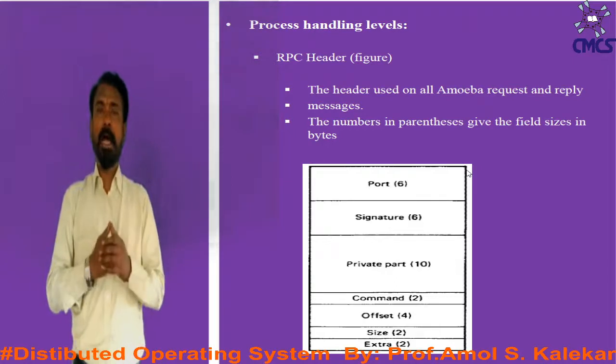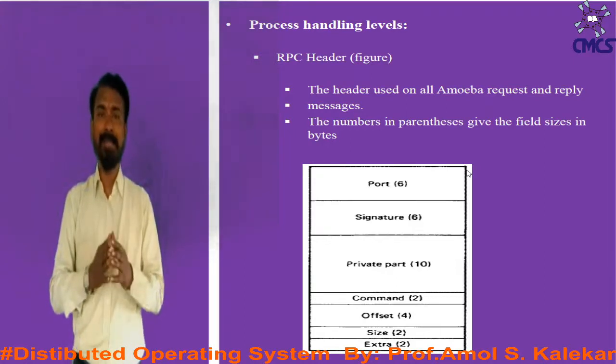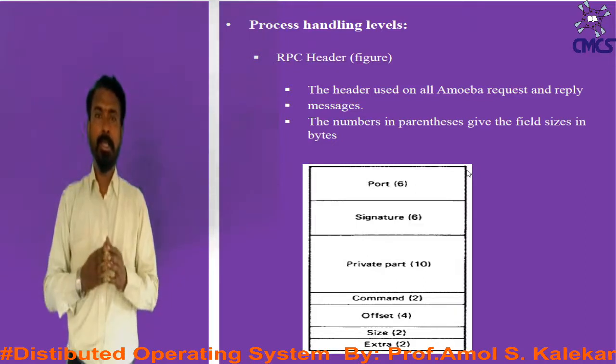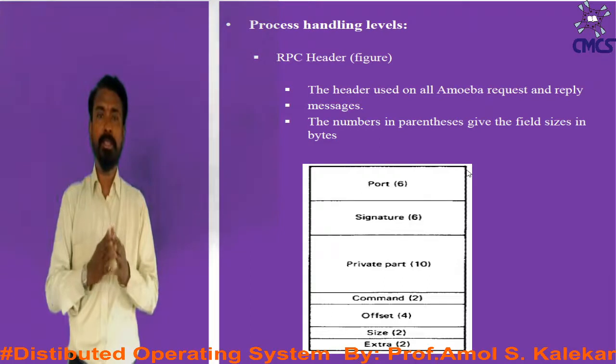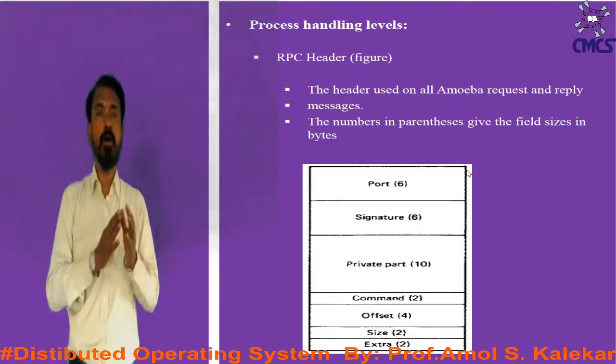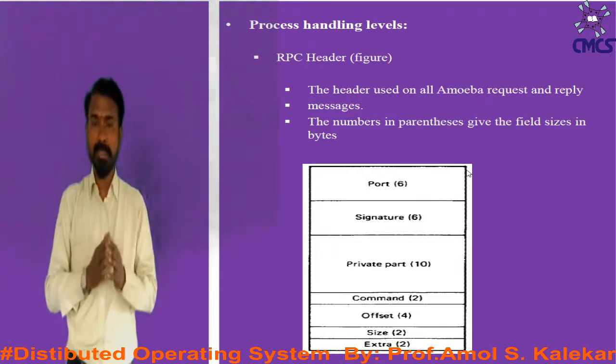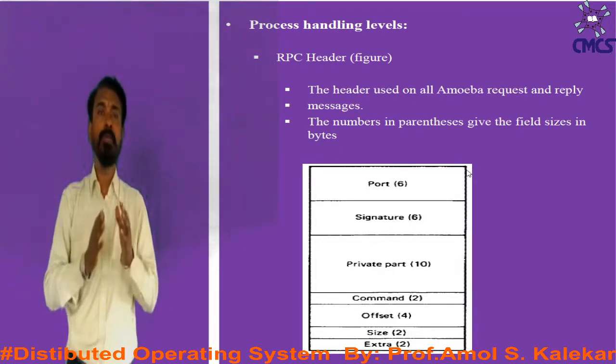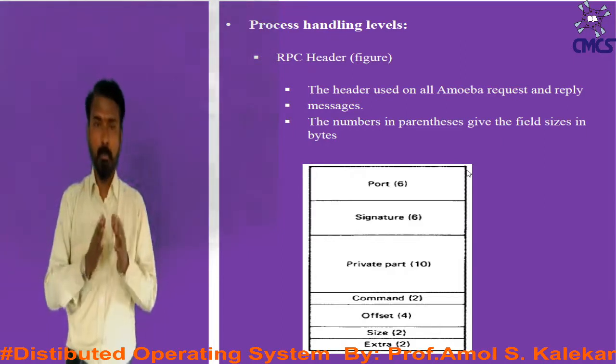Now we will deal with how the processes are handled in RPC. You can see in the given figure, the RPC header has various fields. First is the header used on all Amoeba request and reply messages. Then, the numbers in parentheses give the field size in bytes.